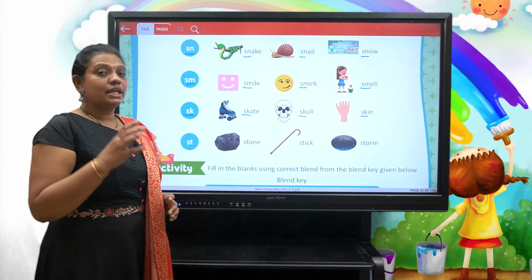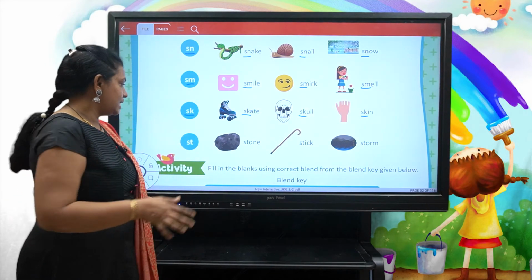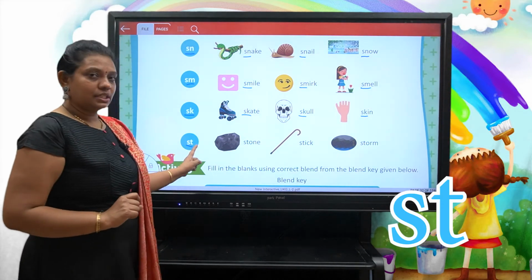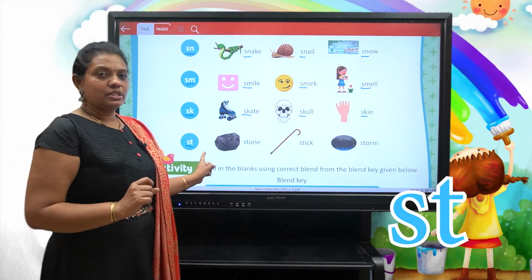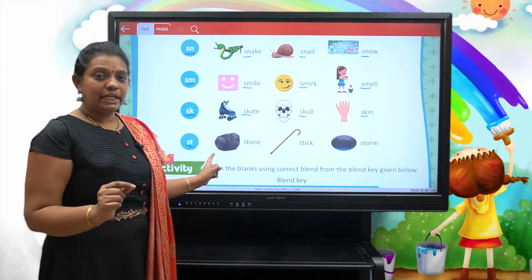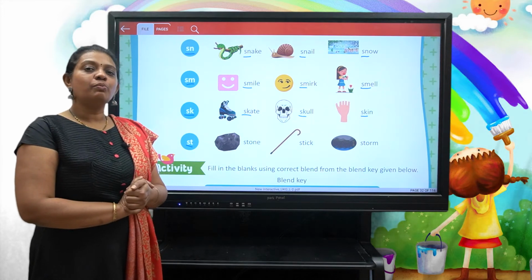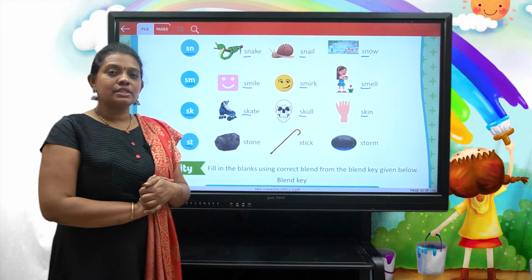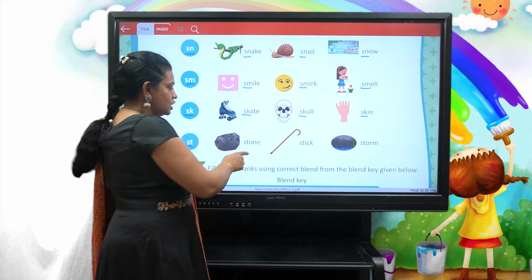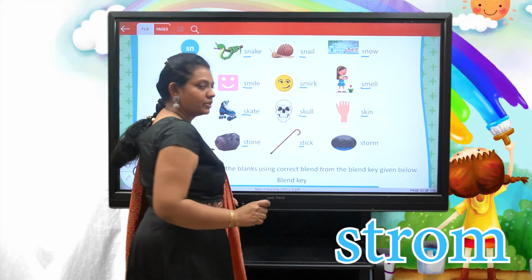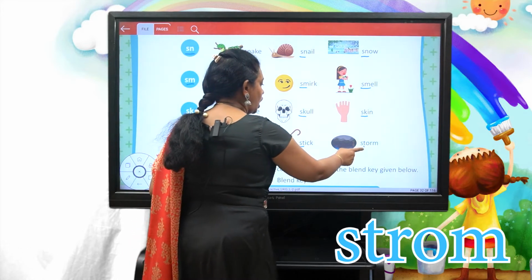And for today, the last consonant blend is st. When you join the consonant S and consonant T with the sounds s and t, you will get the new blending sound, that is st. St as in stone, st as in stick, st as in storm.